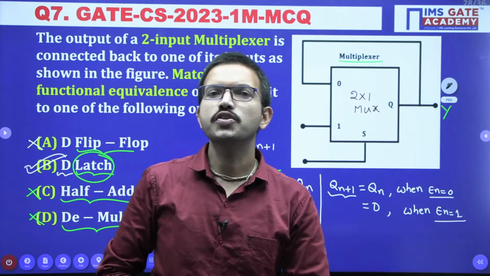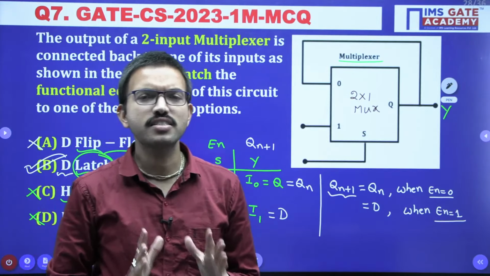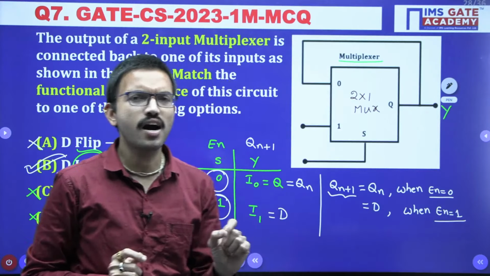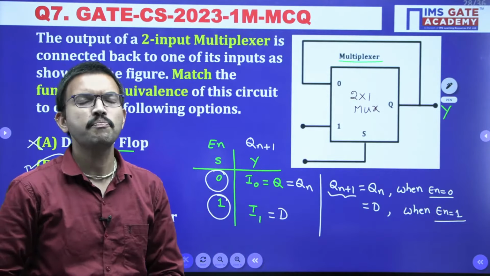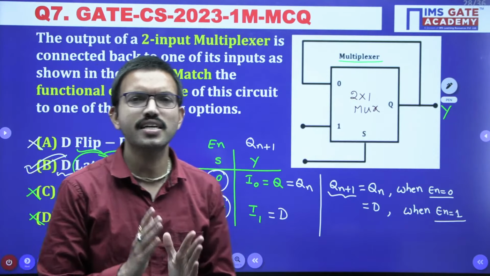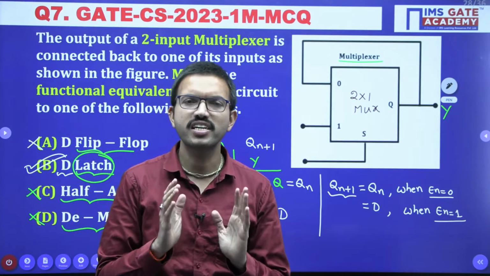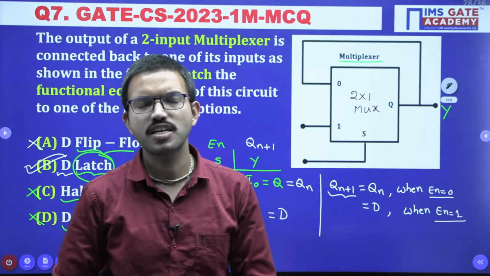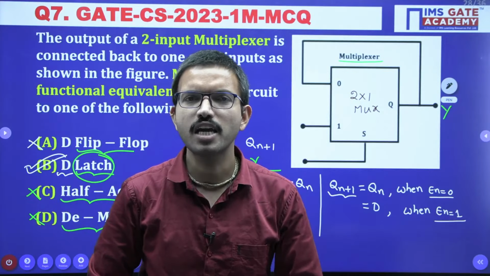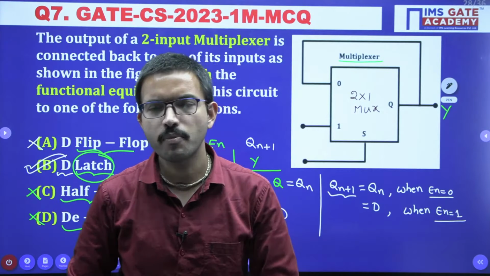In this session we have discussed all the GATE questions asked in the 2023 paper for all four branches, EC, electrical, IN and CS, and we have covered topics from the first four chapters: number systems and codes, Boolean algebra and K-maps, logic gates and combinational circuits.